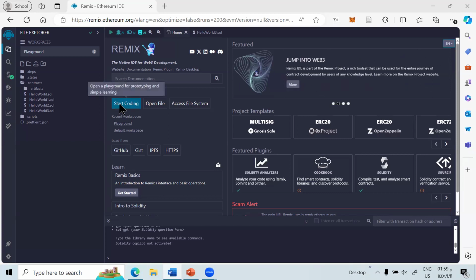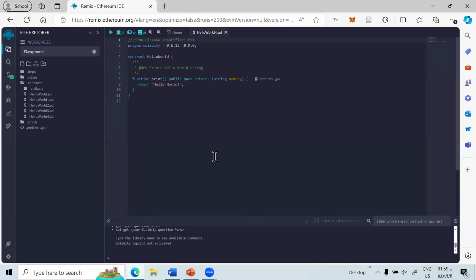Now, if we choose this option, Start Coding, we have here a code editor panel. This is the heart of Remix IDE. This panel is where you write and edit your Solidity code.